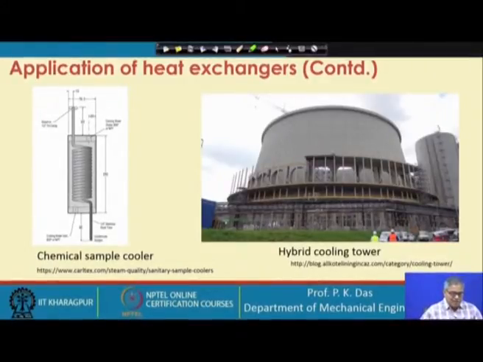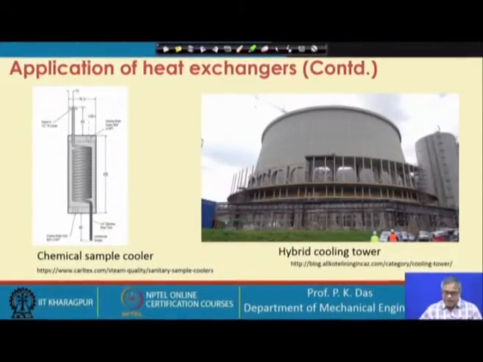On the left hand side there is a chemical sample cooler. You can see the most important dimensions have been given here, all in the range of inches. So, you can imagine what the size of a sample cooler could be, which is nothing but a heat exchanger. On the left hand side, that is an indirect contact heat exchanger. Maybe two liquids or a gas and a liquid are the components here.